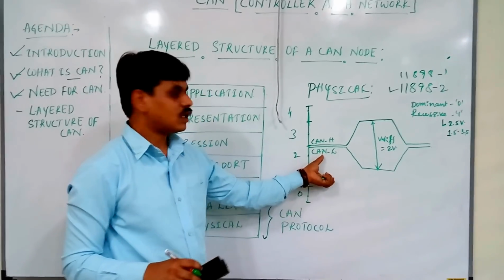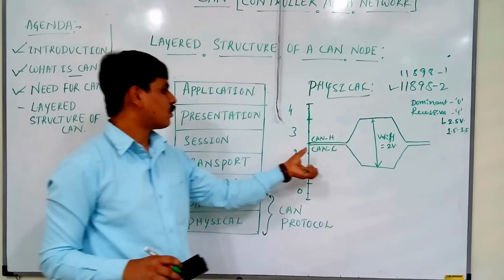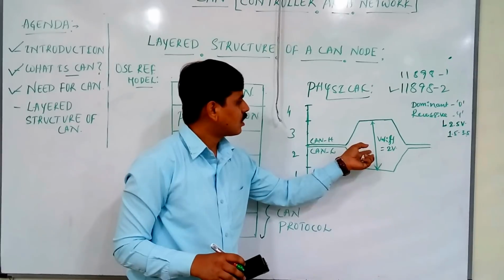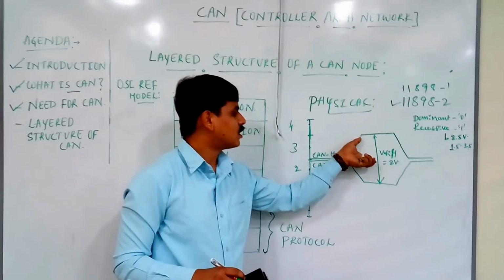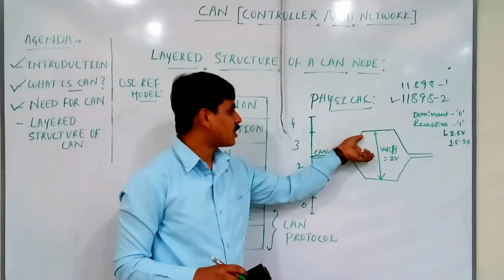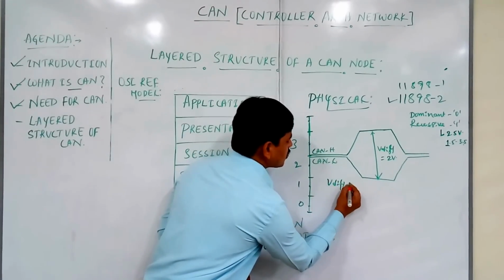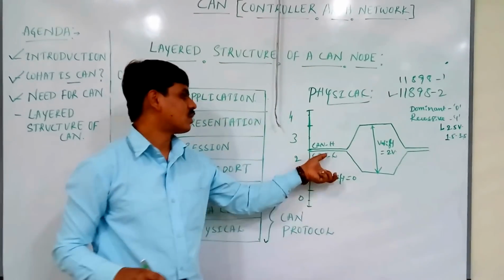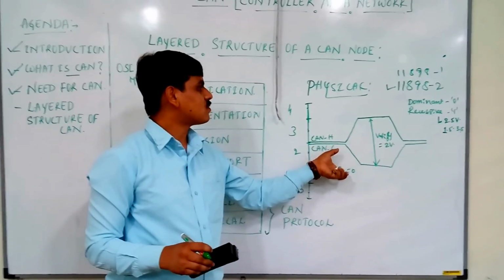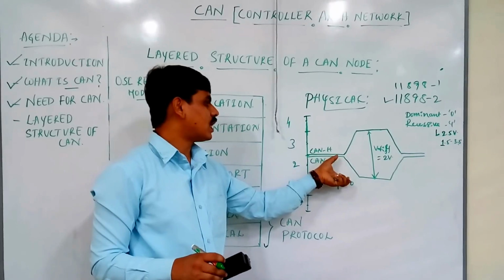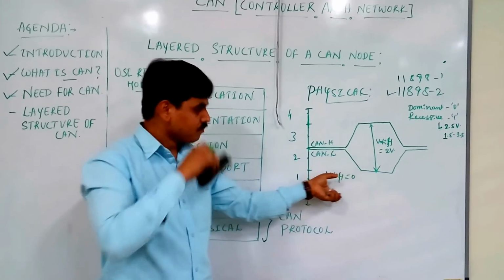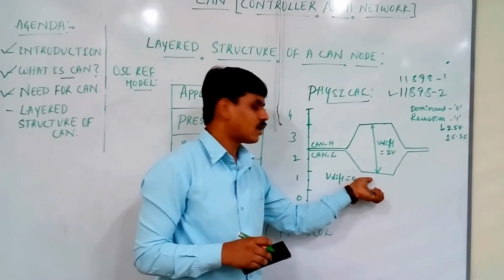Suppose in our bus the voltage level VDP is 2 volts, it means the incoming bit is a dominant bit. If the voltage difference VDP is equal to 0, it means the incoming bit is 1. This is how CAN transceivers or different control systems will interpret the exact data on the bus.